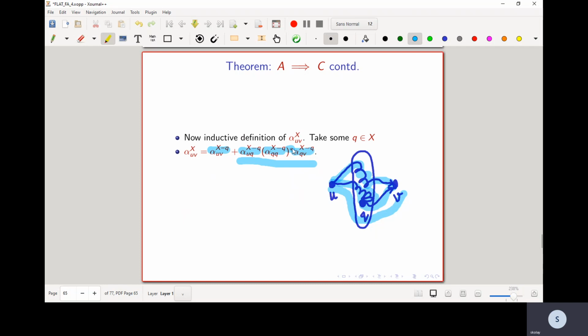I can take many such paths, therefore the star over here, and then finally go from Q to V without taking Q as an internal vertex. So if you look at strings that are matching this alpha UVX, then the strings are of two forms. Strings where the corresponding paths from U to V labeled by these strings either do not take Q as an internal vertex, or they take Q as an internal vertex, and this is the form in which we can break the corresponding paths into subpaths with respect to Q.